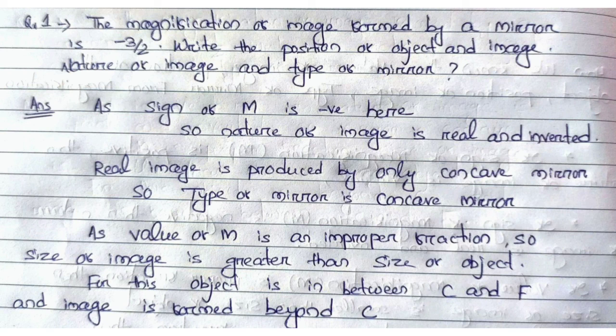Let's discuss the answer. Here the sign of magnification is negative, so the nature of image is real and inverted. And I told that if the sign of magnification is negative, the type of mirror is concave. The value of magnification is 3/2, which is an improper fraction, so the size of image is greater than size of object. So for this magnification, the object is placed between C and F, and the image is formed beyond C.